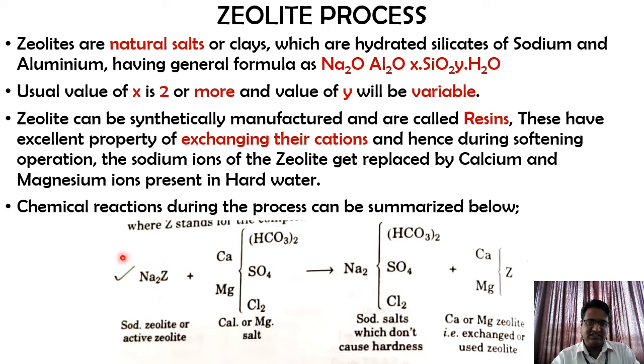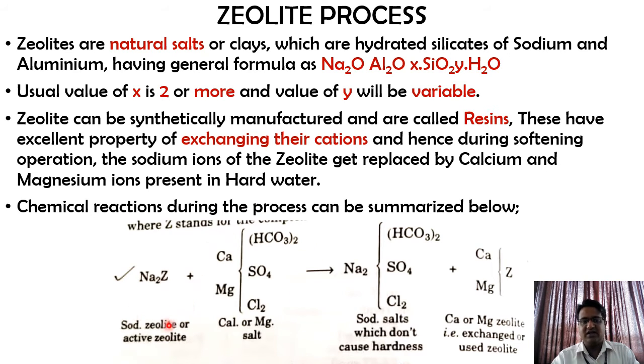So this is nothing but the sodium zeolite, right? Na2Z indicates the sodium zeolite, and it reacts with the hard water. In hard water, what components do we have? We may have calcium bicarbonate, calcium sulfate and calcium chloride. Similarly, we have magnesium bicarbonate, magnesium sulfate and magnesium chloride. In general, we call these calcium or magnesium salts, and these components are the hardness causing components in water.